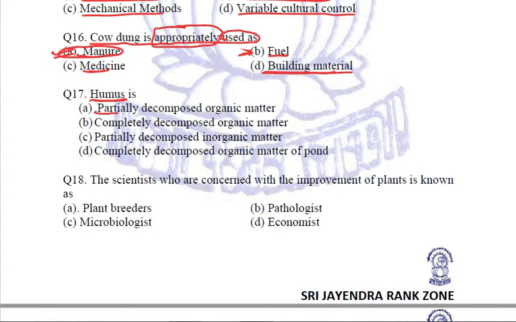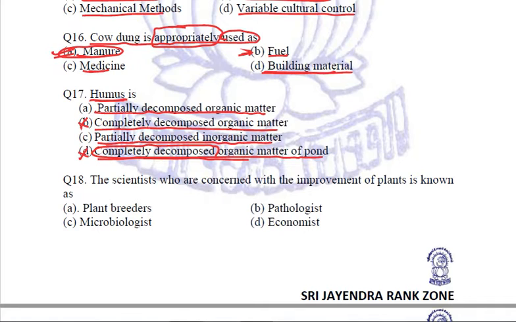Is it the partially decomposed organic matter, or the completely decomposed organic matter, or the partially decomposed inorganic matter, or the completely decomposed organic matter of pond? Now, let us try to remove the options first. It can't be completely decomposed. Why? Because if it is completely decomposed, nothing will remain in it. So, B option and D option are directly no-no.